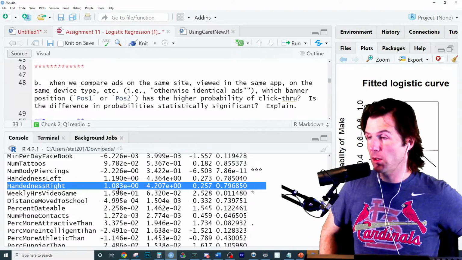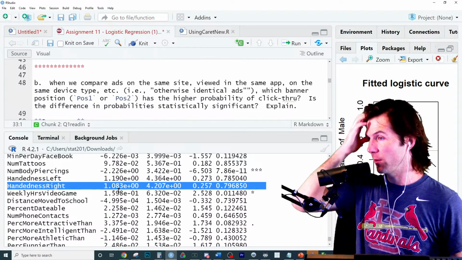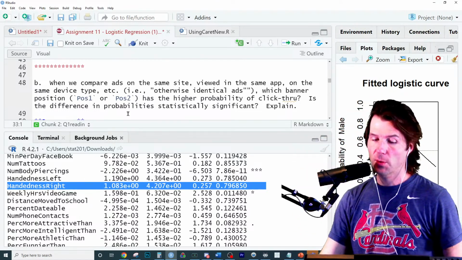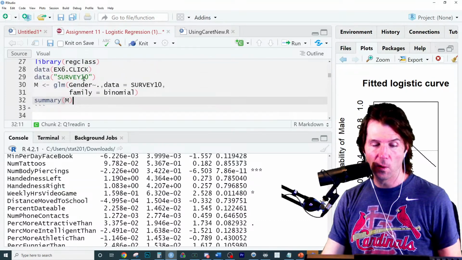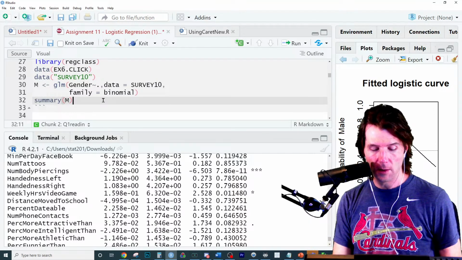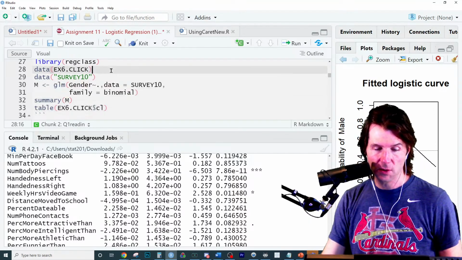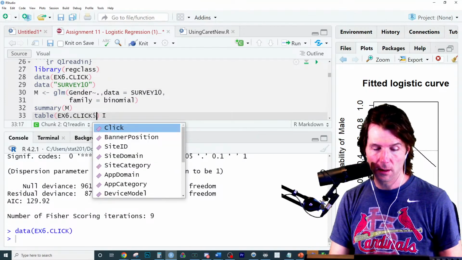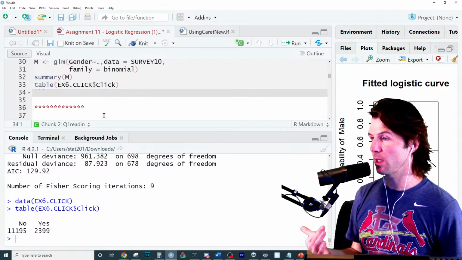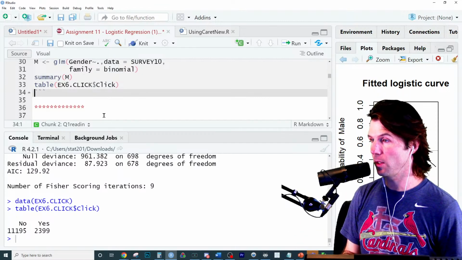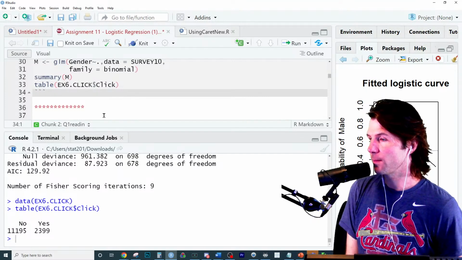So you need to think about your interpretation right here to think about which one of those is more likely to click through. And what you probably want to do is know the level of interest. So if we're predicting click-through rate, would we be predicting somebody clicks yes or somebody clicks no? What would be the level of interest in logistic? In logistic, the level of interest is what?